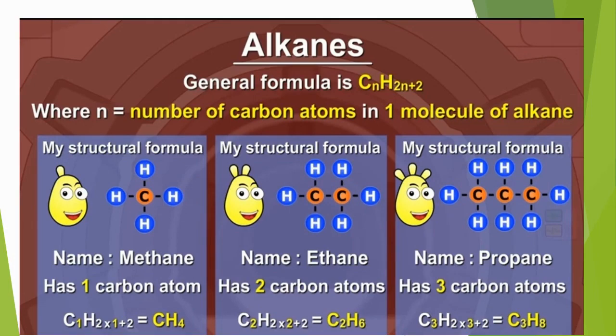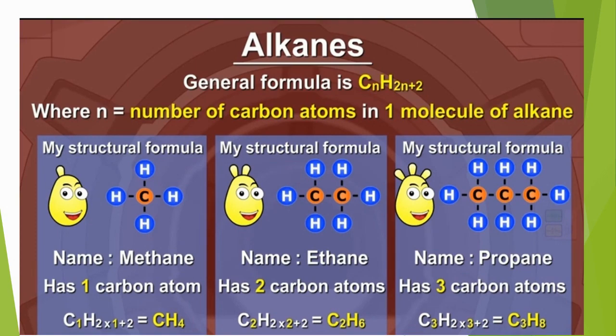Next one is ethane. Eth means 2 carbon atoms and ane means member of alkane. In all the members of alkane, the suffix ane is used. Here we take the value 2 instead of n. When n is equal to 2, put the value C2 H2 multiply 2 plus 2. 2 2s are 4, 4 plus 2, 6, C2H6. This is the molecular formula of ethane and this is the structural formula.